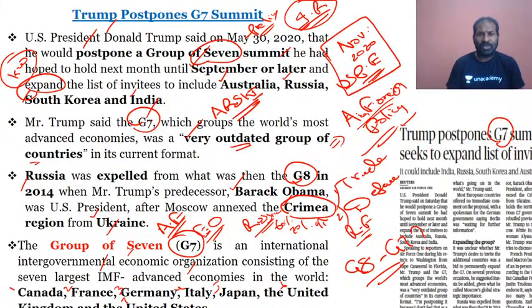Along with that, earlier even Russia was there, but because of Russia taking over Crimea from Ukraine, Russia was suspended from the G8 summit, and later on it is called G7. And what is G7? These G7 countries are the advanced economies in the world, consisting of the seven largest IMF, International Monetary Fund economies. So this is again very, very important from the prelims point of view.